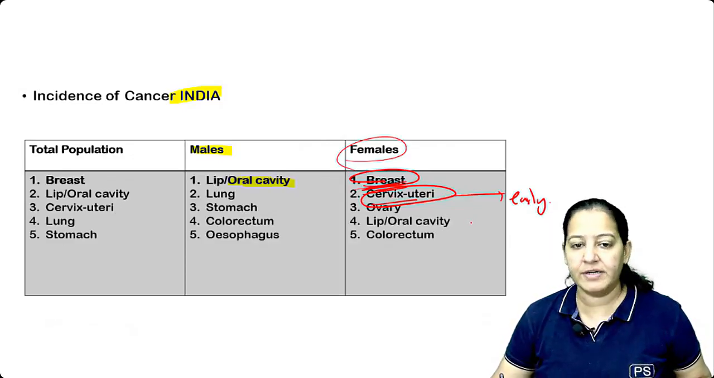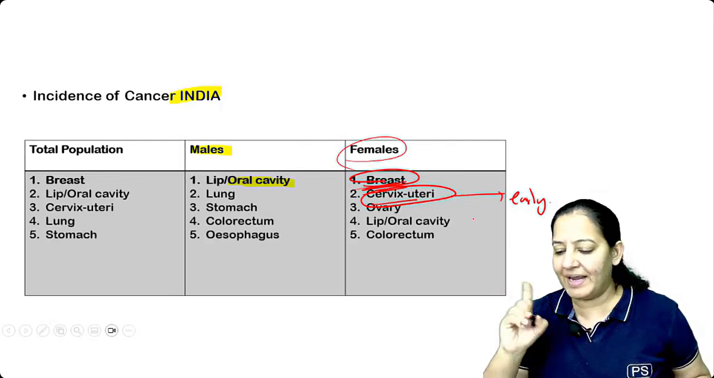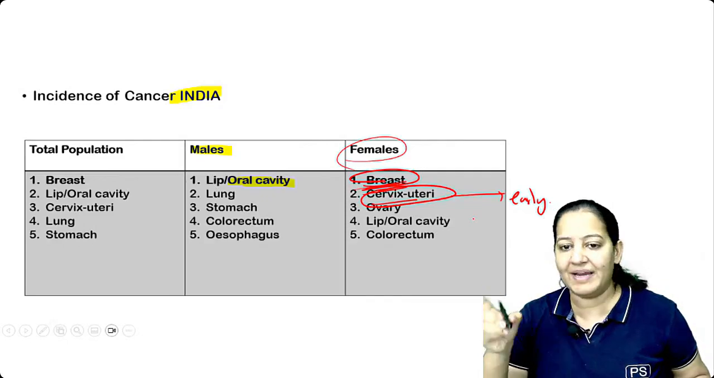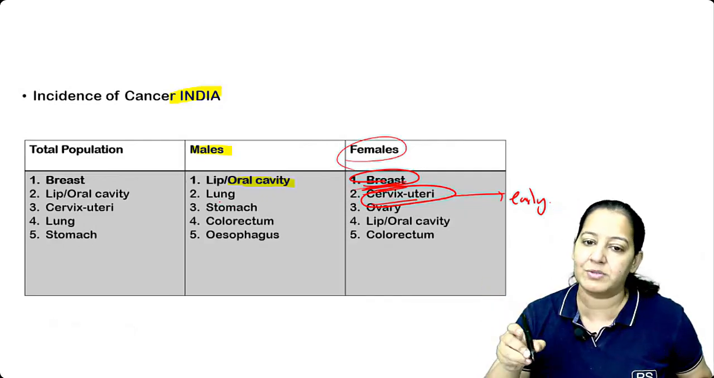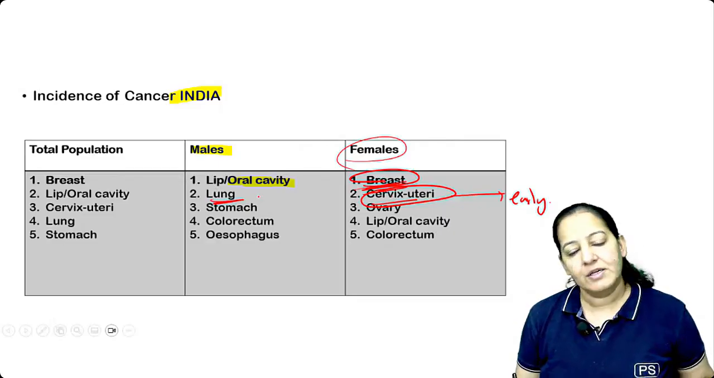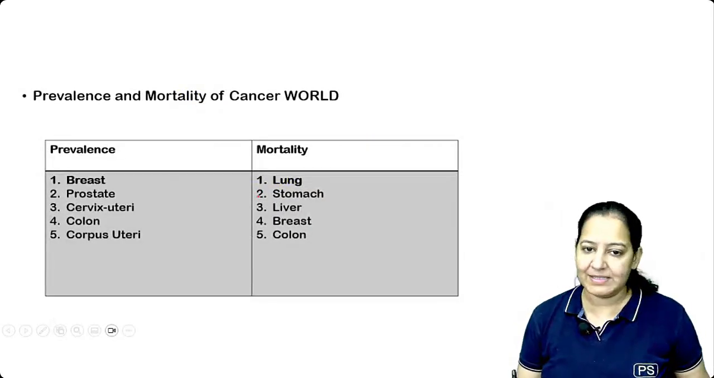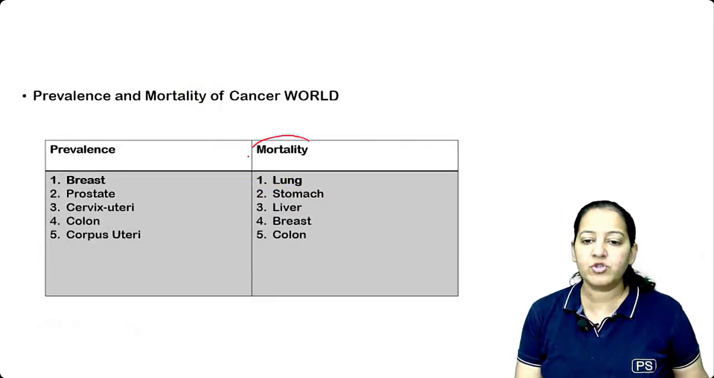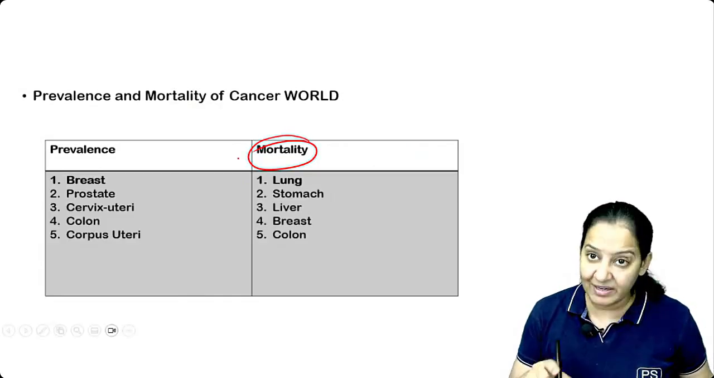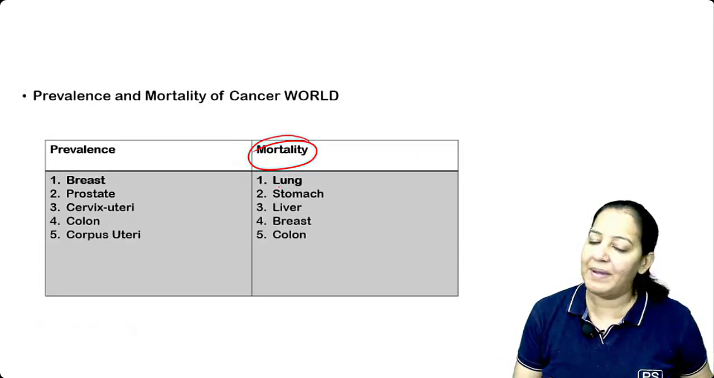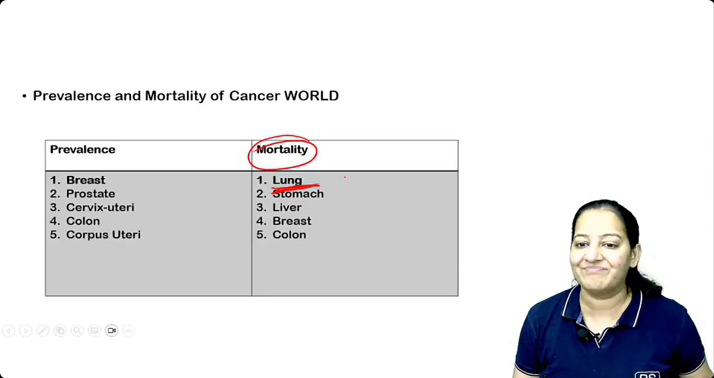Got it? So you should know the most common in male and female in the world, and the second most common also. Here the second most common is lung, you can see. So that is how you have to learn for India as well as for the world. What is the most common cause of cancer-related mortality? Cancer-related death का most common cause क्या है? Male female में अलग अलग नहीं है. It's lung only.